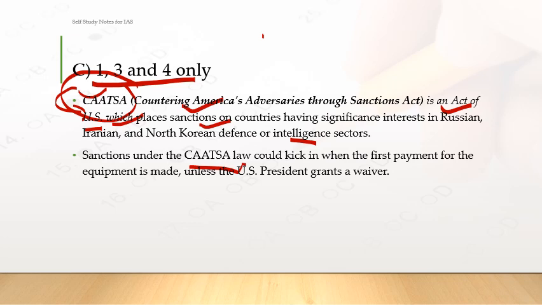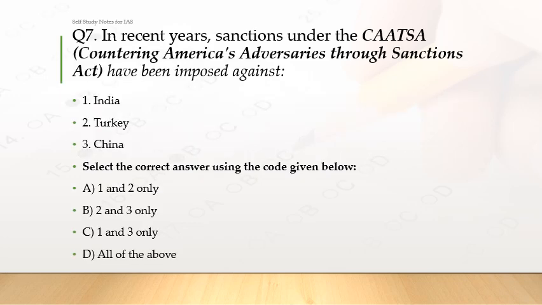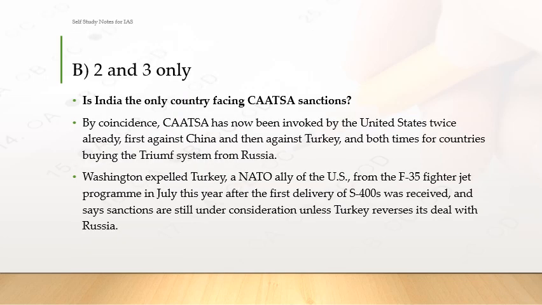This is also important from IR, International Relations. So in recent years, sanctions under CAATSA have been imposed again. So under CAATSA, we have discussed what happens, and in recent years CAATSA has been imposed against which of India, Turkey or China? Select the correct answer using the code given below. So the right answer is second and third.